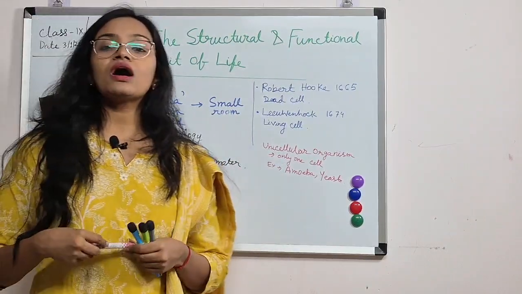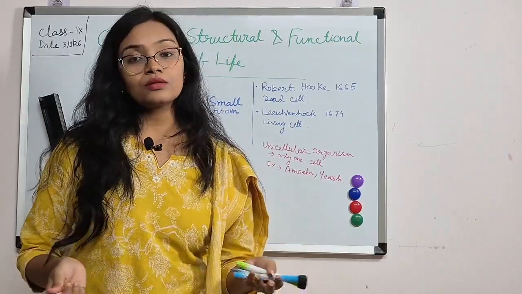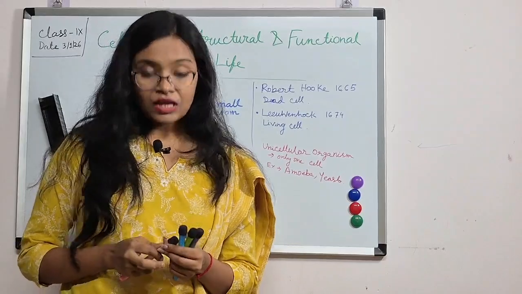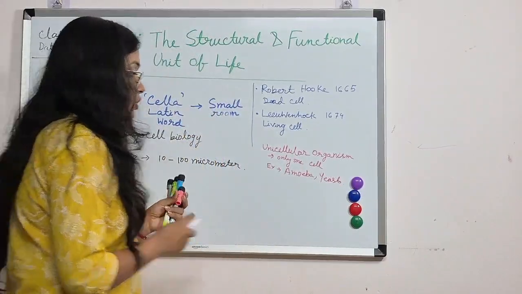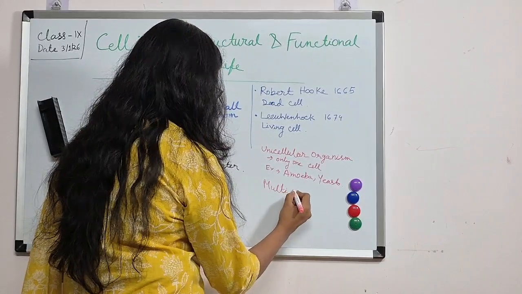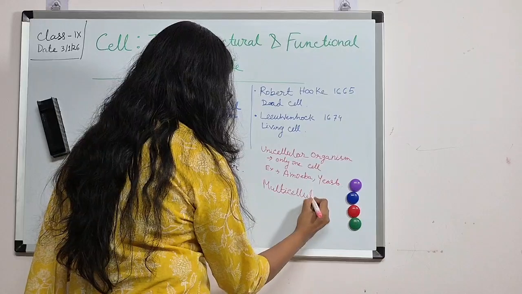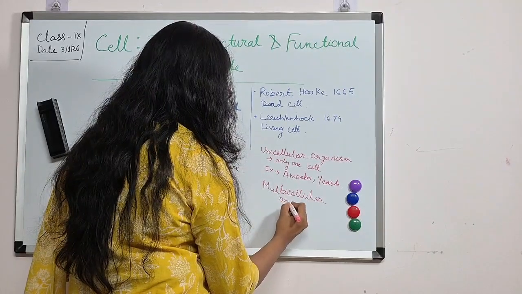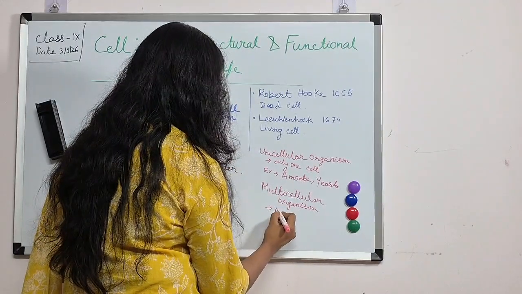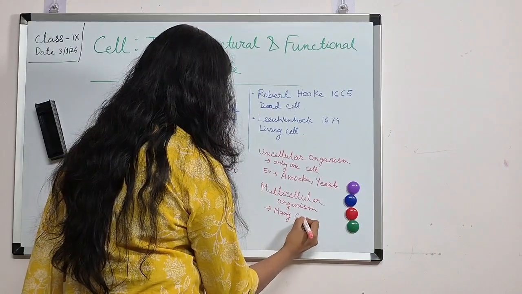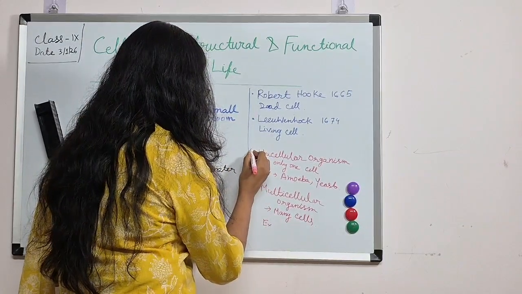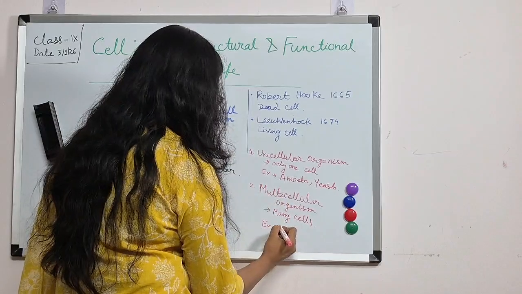And some organisms are composed of many cells, so they are called multicellular organisms, like animals and plants. Multicellular means many cells. Examples are animals and plants.